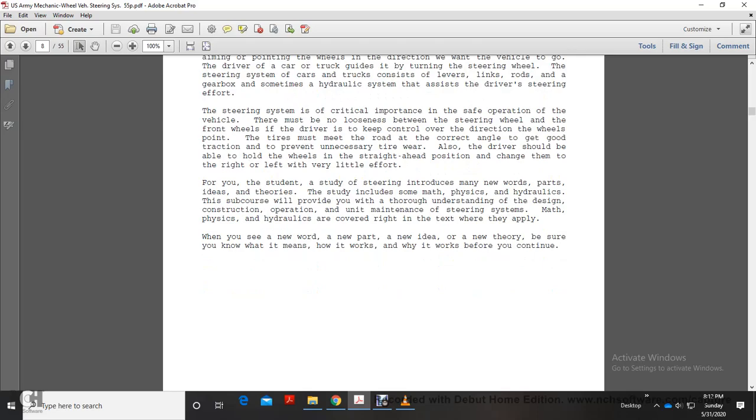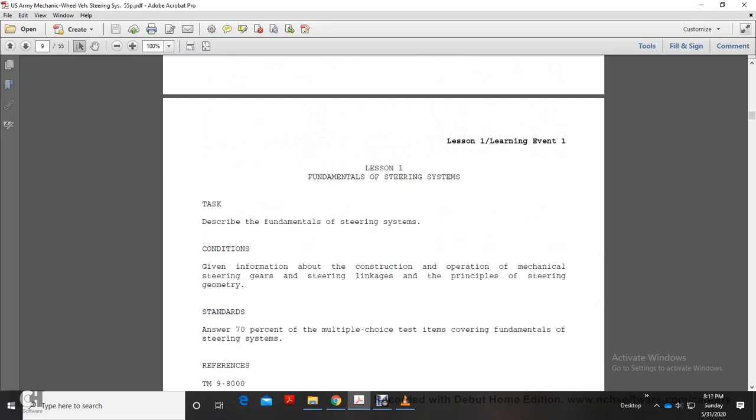For you, the student who studies steering, it introduces many new words, parts, ideas, and theories. The subject includes math, physics, and hydraulics. So this subcourse provides you a thorough understanding of the design, construction, operation, and maintenance of the steering system. Math, physics, and hydraulics are covered right in the next text where they apply. When you see a new word, part, idea, or theory, be sure you know what it means, how it works, and what it works with before you continue.